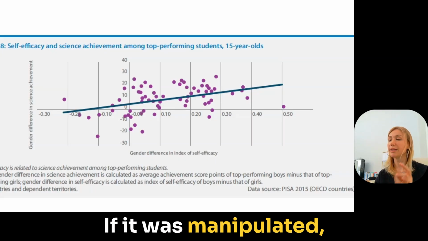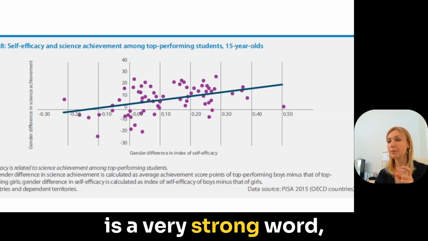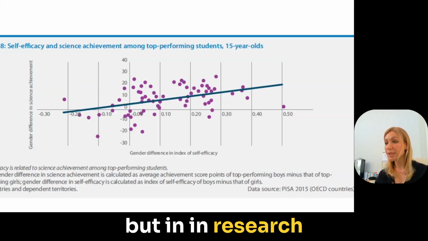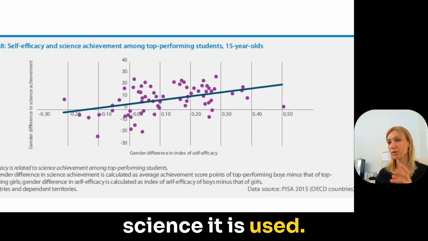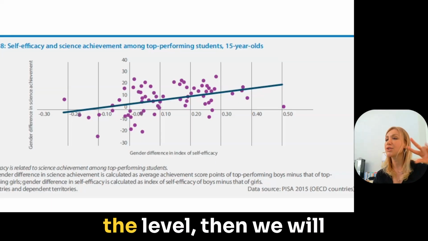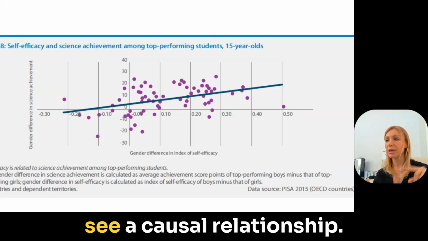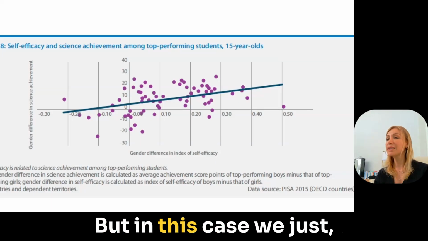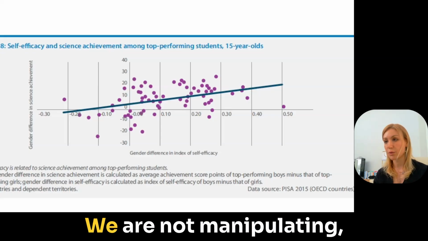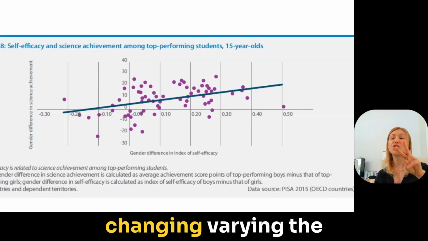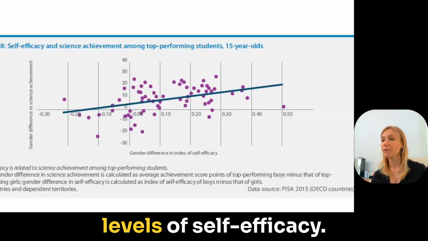If it was manipulated, I know manipulation is a very strong word, but in research science, it is used to say that if we change the level, then we would see a causal relationship. But in this case, we're just measuring it. We're not manipulating. In other words, we're not varying the levels of self-efficacy.